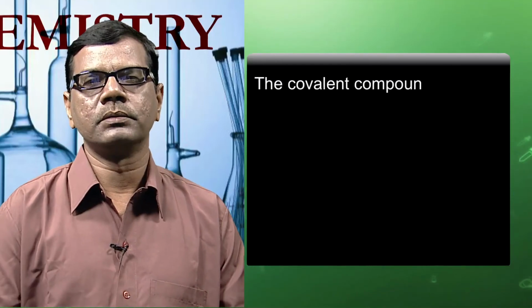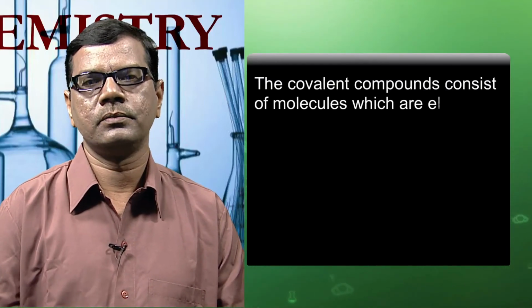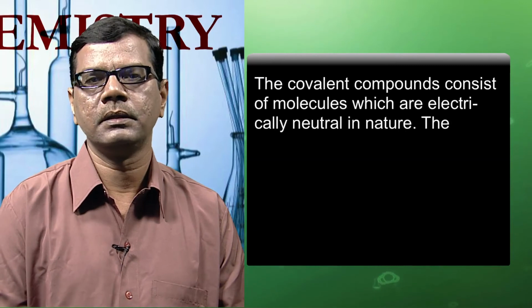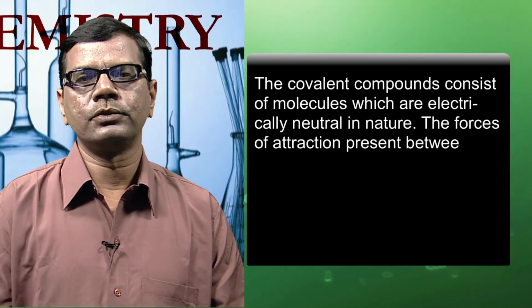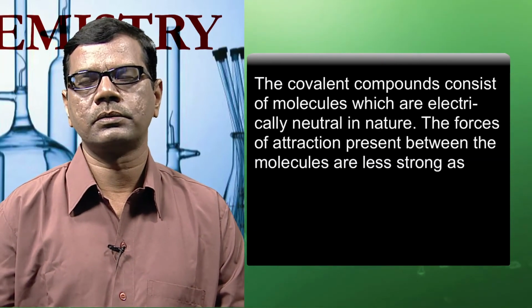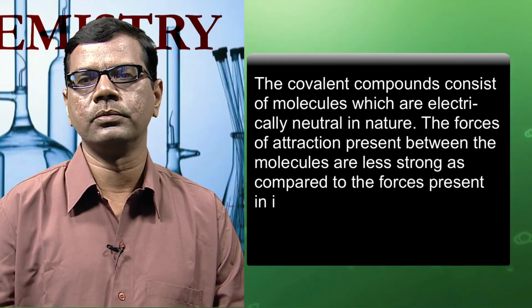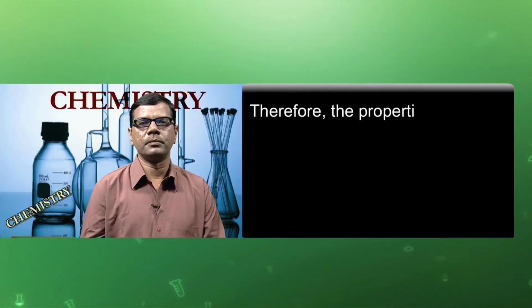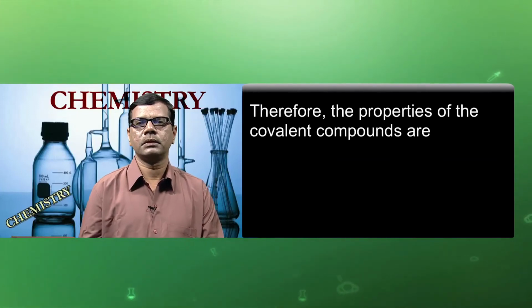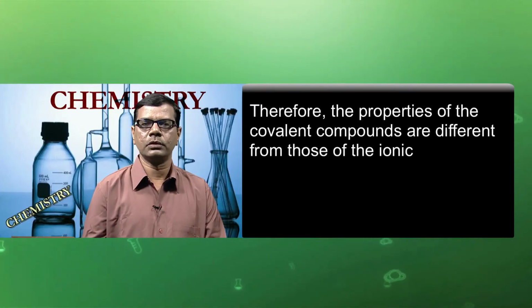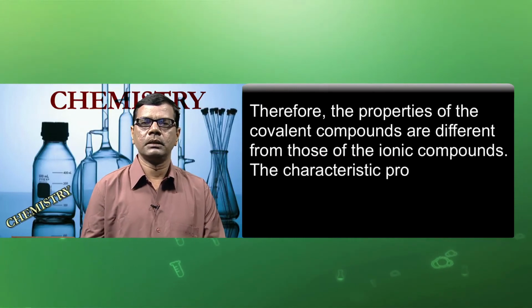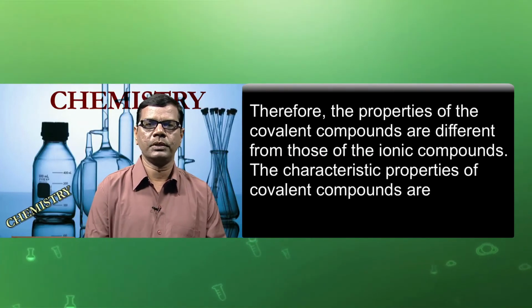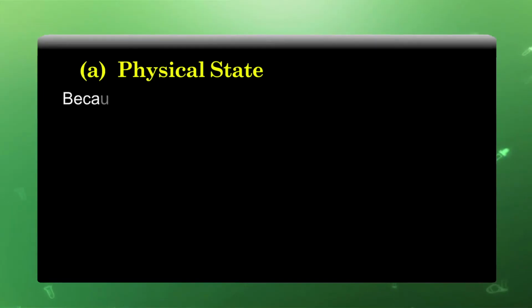The covalent compounds consist of molecules which are electrically neutral in nature. The force of attraction present between the molecules is less strong as compared to the force present in the ionic compounds. Therefore, the properties of the covalent compounds are different from those of the ionic compounds. The characteristic properties of covalent compounds are as follows. Physical state.